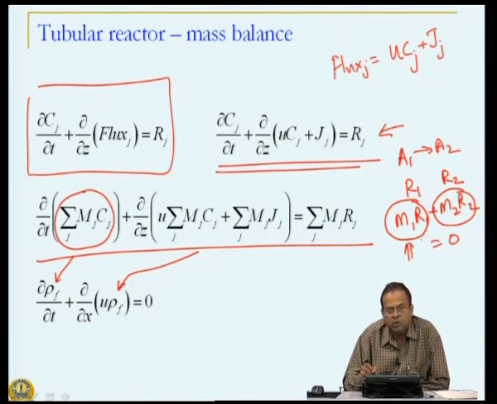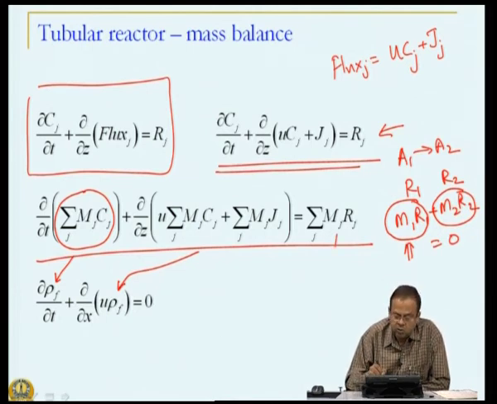That is why we multiply by molecular weight, and their addition must be 0. This is applicable even more generally. If you have any n number of species which are getting generated at rates R1 and so on, then the summation over all those species must be equal to 0.